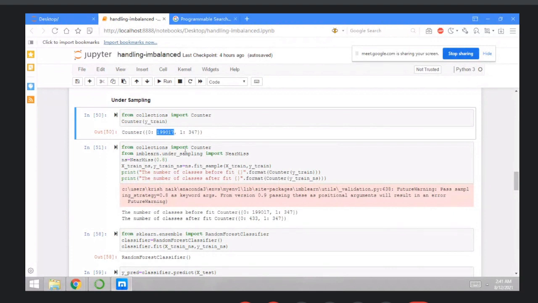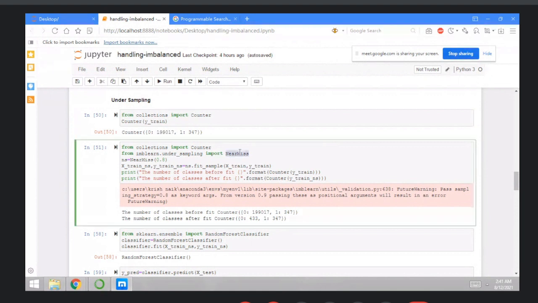Okay. Then import the Counter, use the imblearn. Under imblearn, use the NearMiss method here, and create the instance of NearMiss. It's around 0.8. So 0.8 means 80%. You reduce the samples, it's all about the undersampling methods. And then create your X train, Y train here, and use the fit resample method, and then print the statement here. That is, print the number of classes before the fit and after the fit, and then execute this.